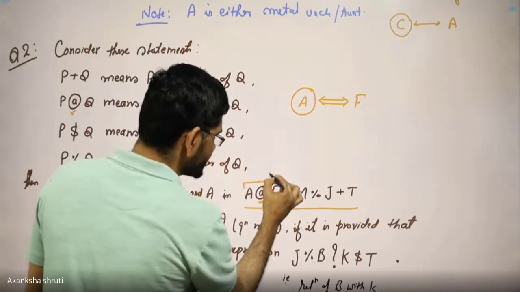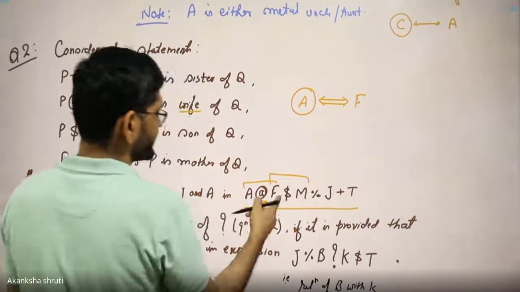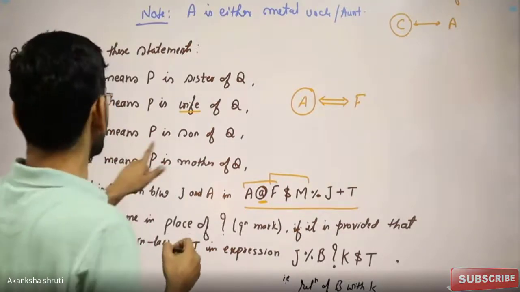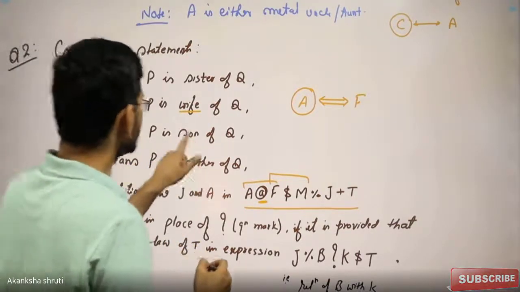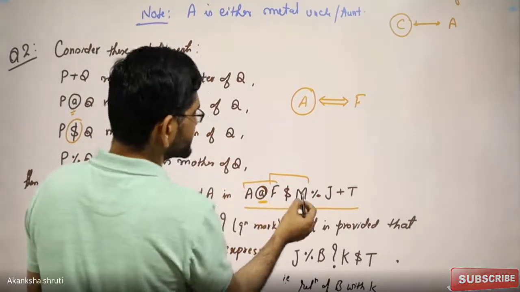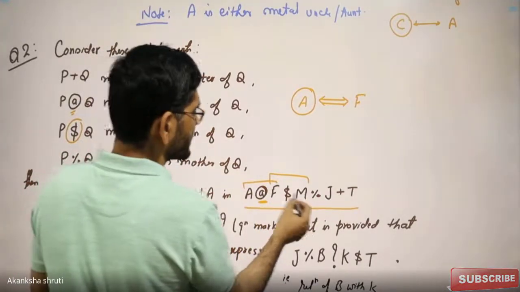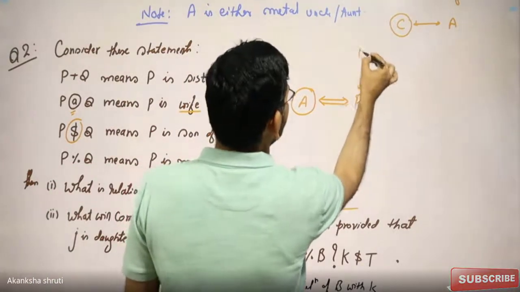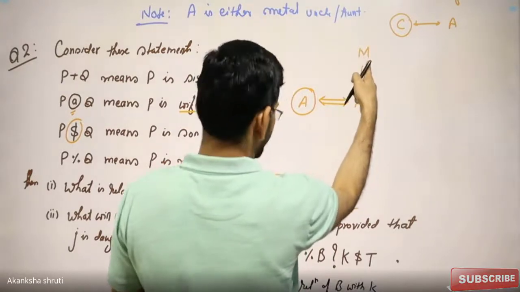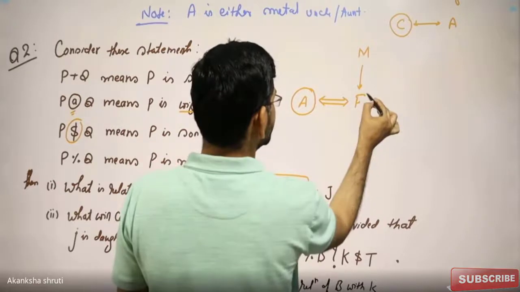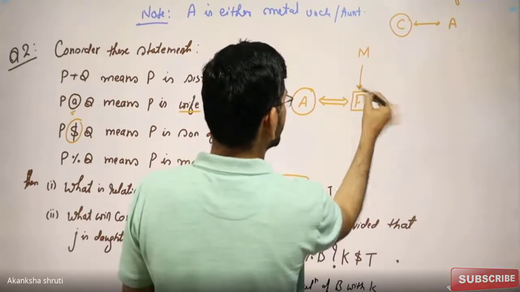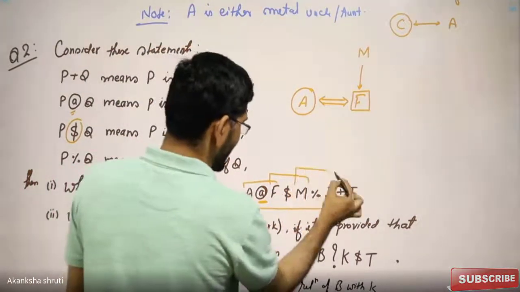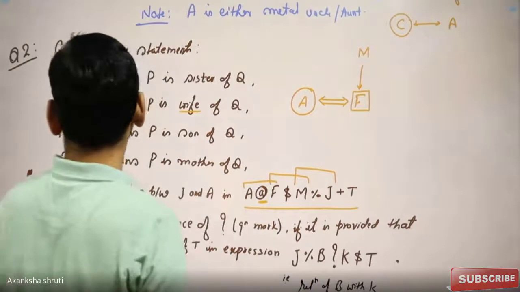The next relation, this F related to M. So F dollar M. Here we find that dollar stands for son. It means F is son of M. So denote this M, this F. F is son of M. Second part is over. Now come to this M percentage J.